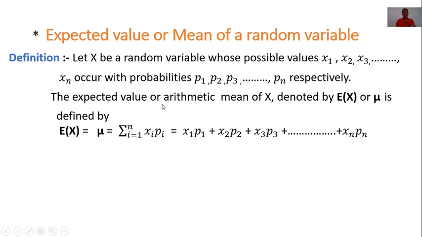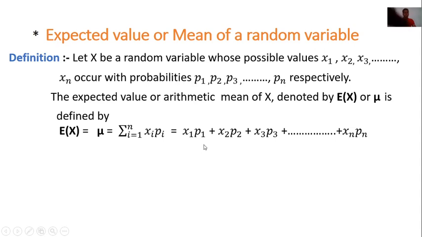The expected value or arithmetic mean of x is denoted by E of x or mu and is defined by E of x is equal to summation of xi into pi, i from 1 to n. That means x1 into p1 plus x2 into p2 plus x3 into p3 plus up to xn into pn.